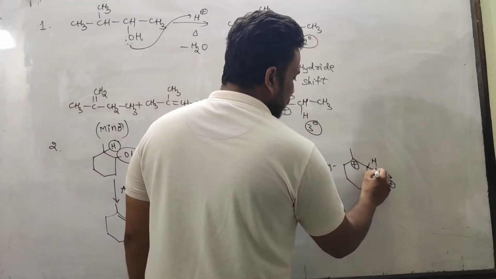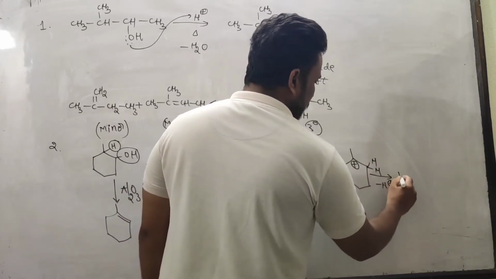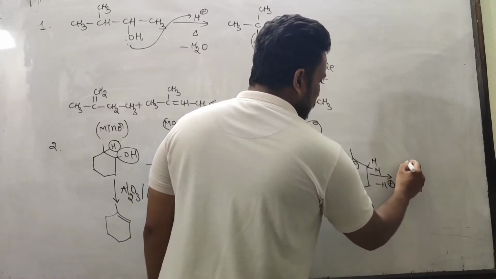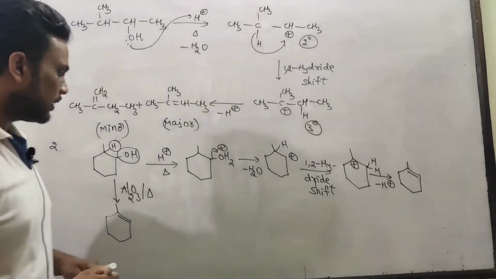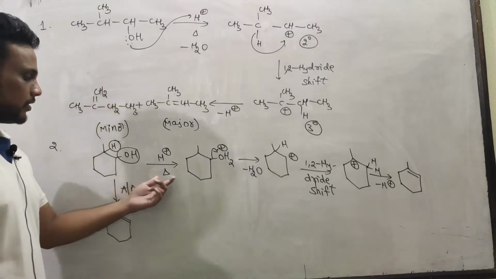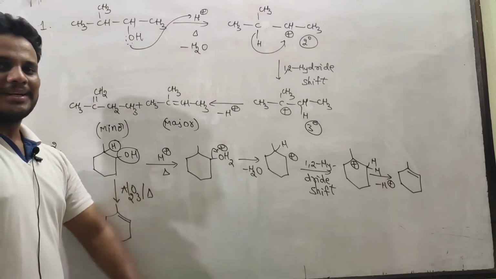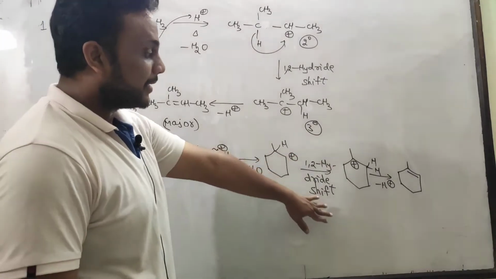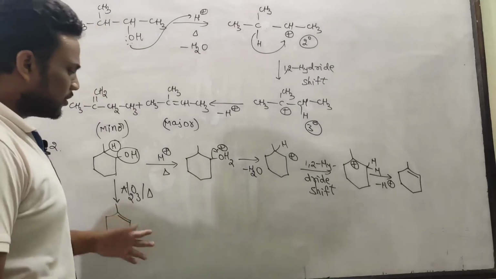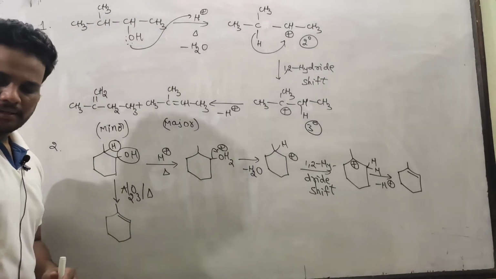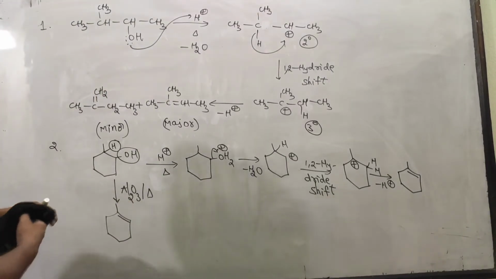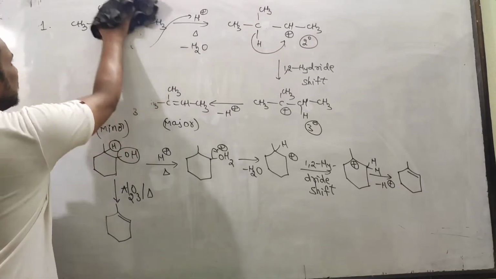Okay, as usual, from this or this, both are equivalent carbons. Product is same, you see. When you talk about acidic condition and non-acidic condition, product is same, but in the mechanism, carbocation and rearrangement is there, but here no such rearrangement, so directly you can eliminate water. Okay, that is direct beta elimination.